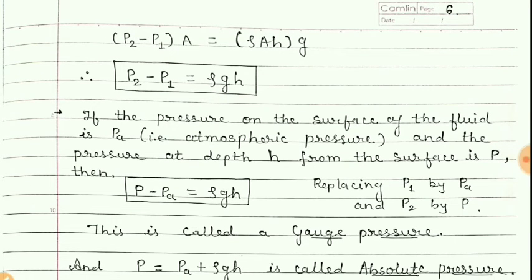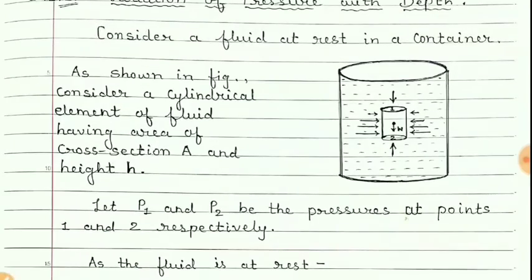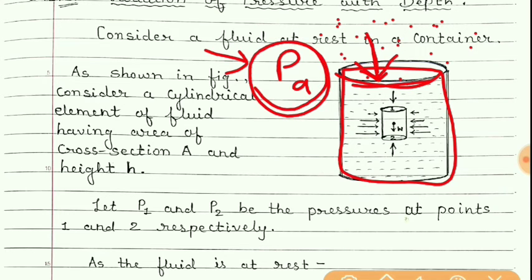Now students, if we consider the pressure on the surface of this fluid, which is filled in a container, as PA, why PA? It is atmospheric pressure, because we know that on this surface of fluid there is air of the atmosphere. Even air is a fluid and that fluid will also exert pressure on the surface, and that is nothing but atmospheric pressure, pressure due to the atmosphere on the surface.